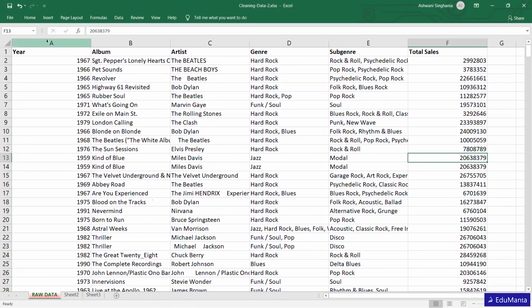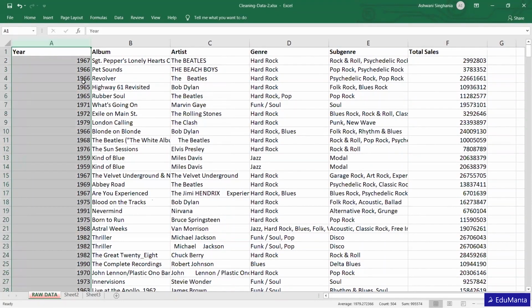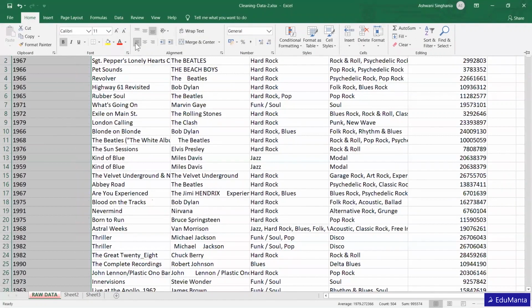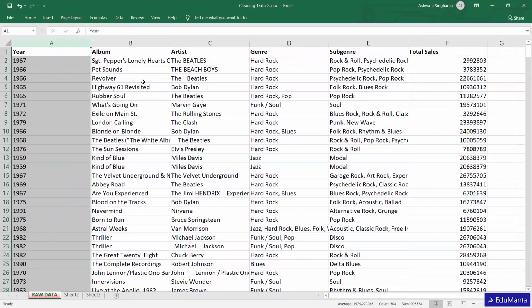Got it. And now suppose I personally don't want numbers to be right aligned. As normal data, I want it to be left aligned, so I can select the alignment over here. So now this is left aligned, right? If you have any confusion or you want me to redo any step, let me know immediately. I will do that for you.